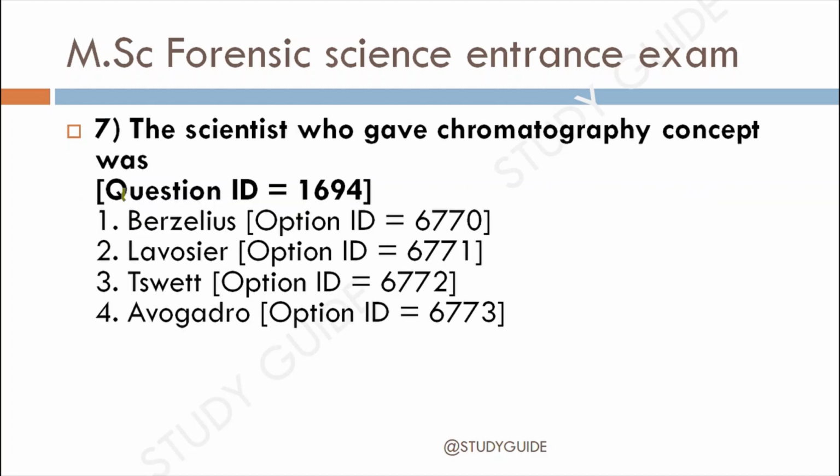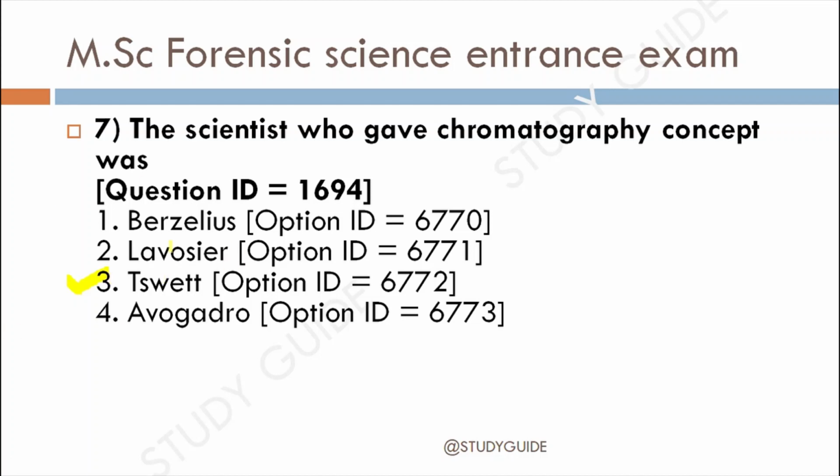Next question is the seventh question. The scientist who gave the chromatography concept was option A Berzelius, option B Lavoisier, option C Tswett, option 4 Avogadro. The correct answer for this is option 3, that is Tswett. It is the Russian botanist who gave this concept of chromatography. Let's move toward the next question.